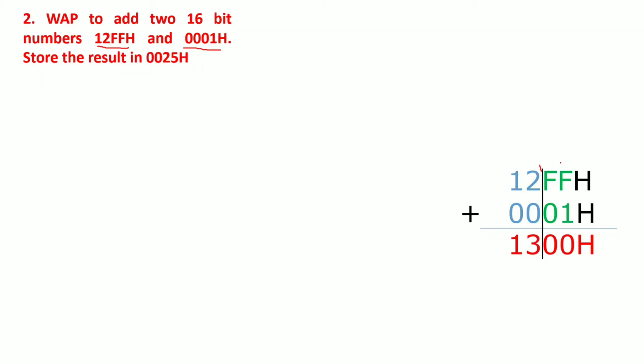Now, what you need to do? You need to perform the addition on the lower, I mean, first 8 bits of your numbers and then the next 8 bits of your numbers. So this is hexadecimal representation. That's why I have taken 4 digits to represent this number. You perform the addition on these lower bytes and add that result to the next byte. If there is a carry generated, then the result will get 1300.